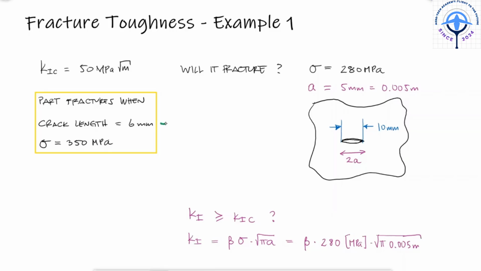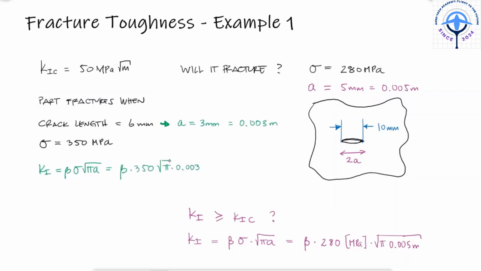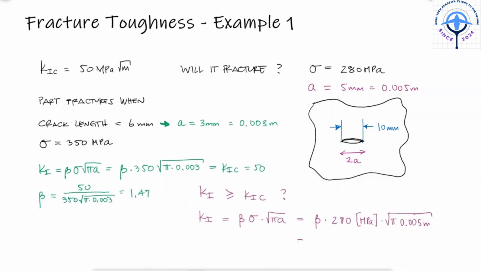I know that for an internal crack of 6 millimeters and the stress of 350 megapascals, the part fractured, which means that K reached the fracture toughness value. Solving for the modification factor, we obtained the value that we were missing for our current crack length and stress.